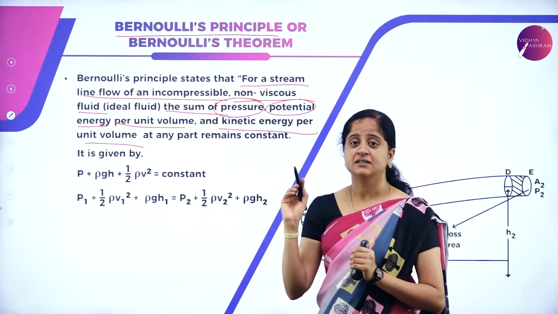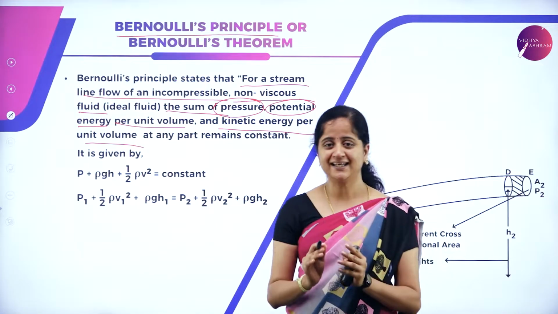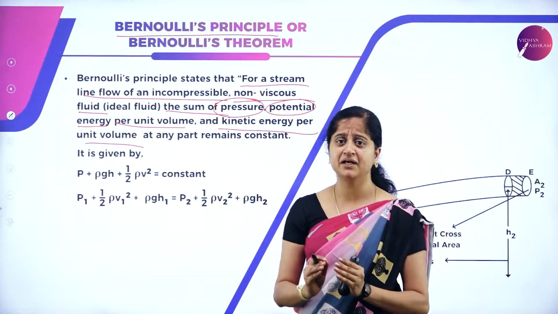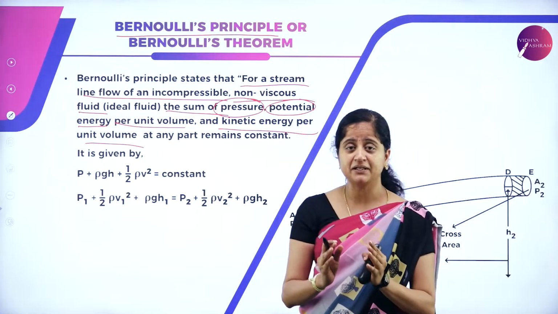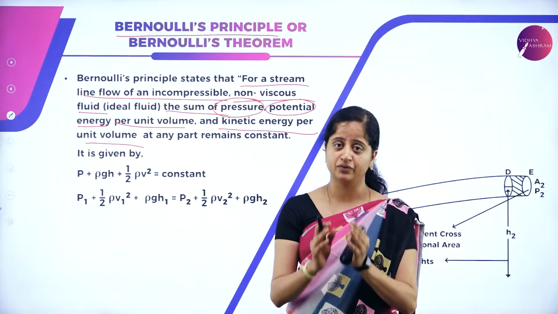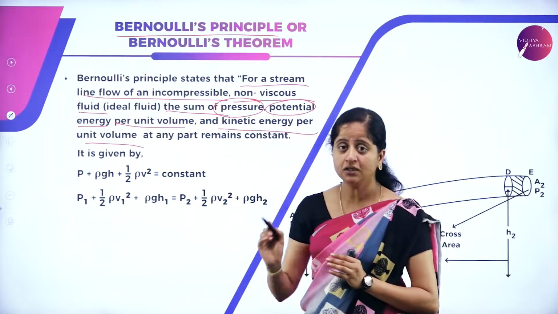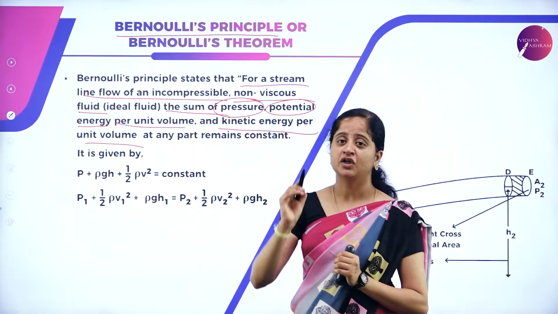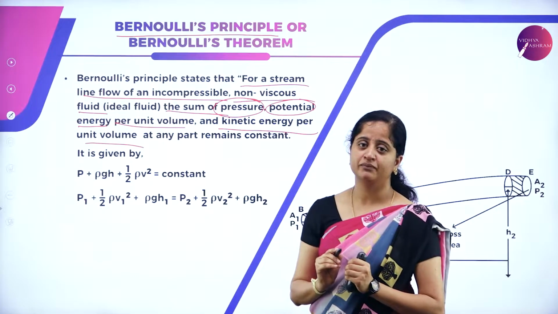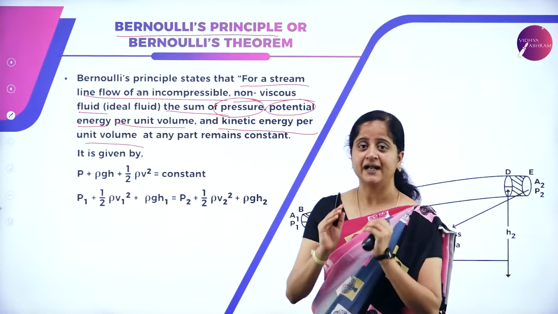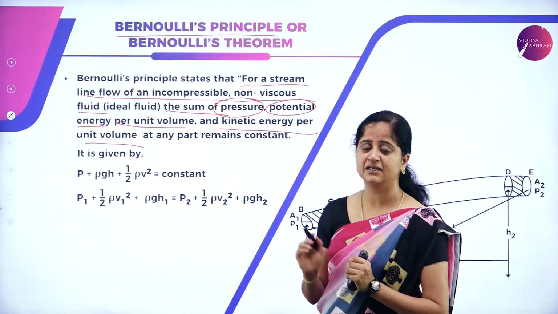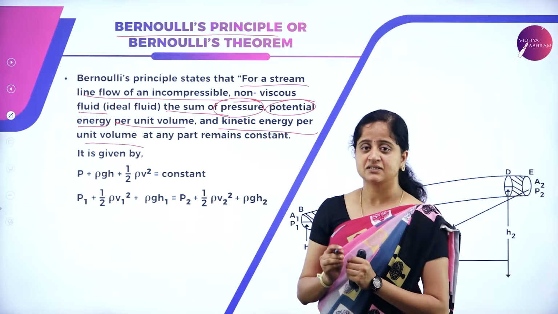I repeat, the statement of Bernoulli's principle is that for an incompressible non-viscous fluid in a streamlined flow, the sum of pressure, potential energy per unit volume, and kinetic energy per unit volume remains constant at any part of the fluid.